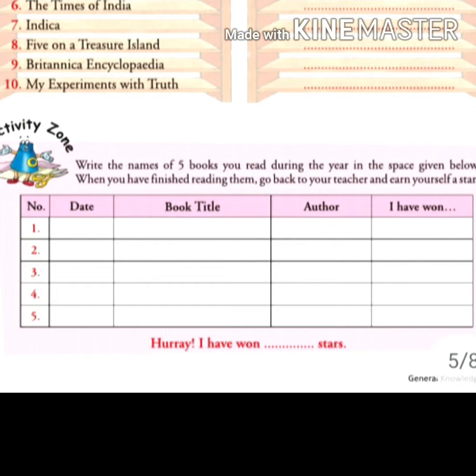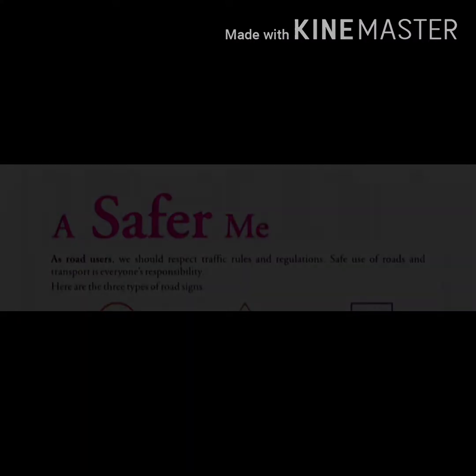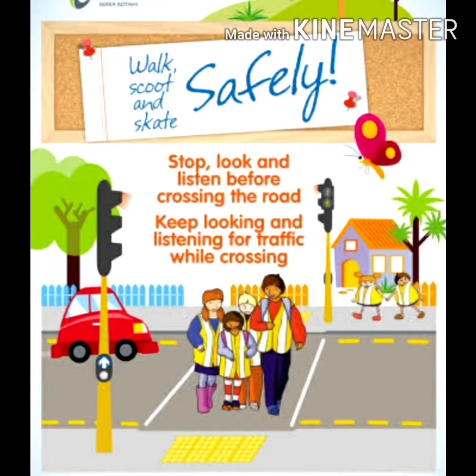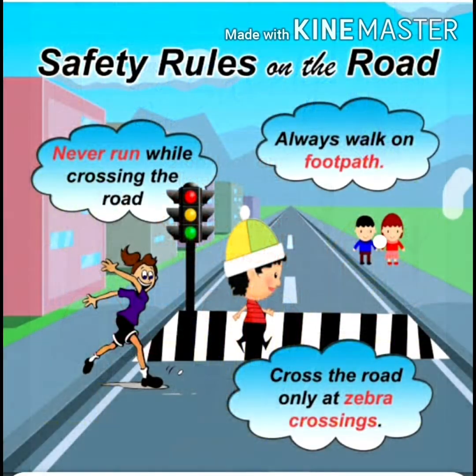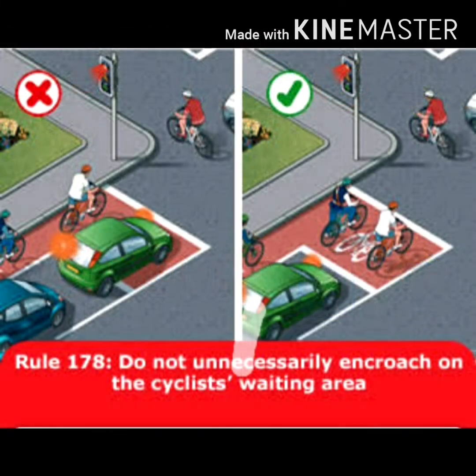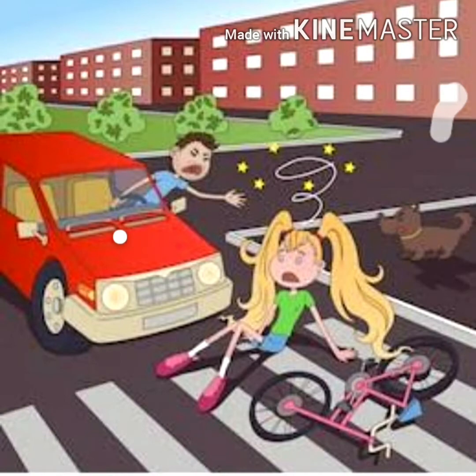Now let's come to our next chapter, Essay for Me. So children, whenever we are on the roads, we should follow the traffic rules and regulations, right? Traffic signs and signals are the languages of the roads. And it is our responsibility to follow them to prevent any accident.